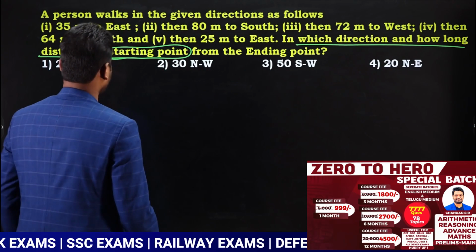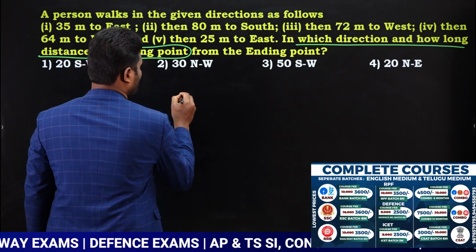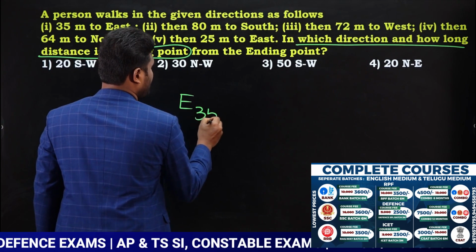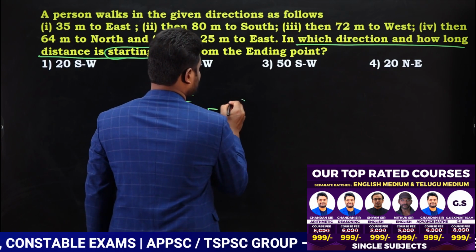Okay, observe carefully. Now if you observe, first he traveled towards east. Yes or no? First he traveled towards east. East how many meters? 35 meters towards east. Followed by south 80.